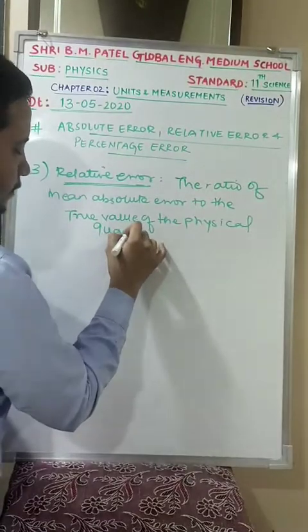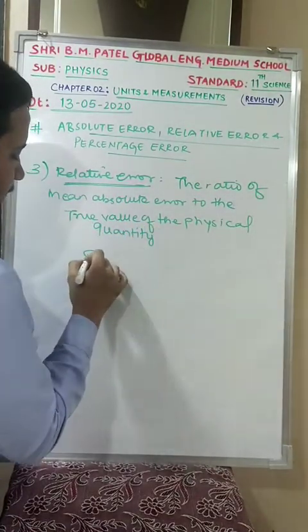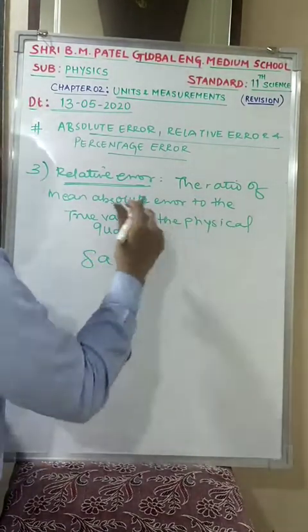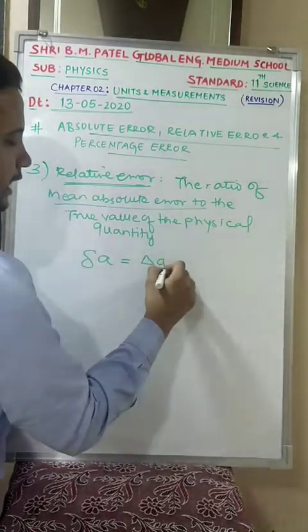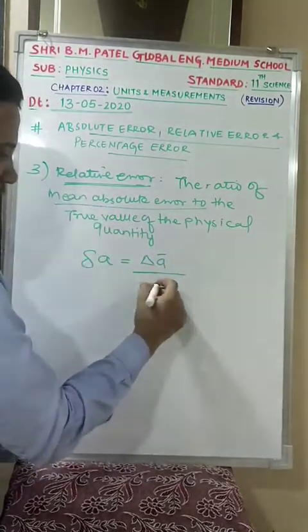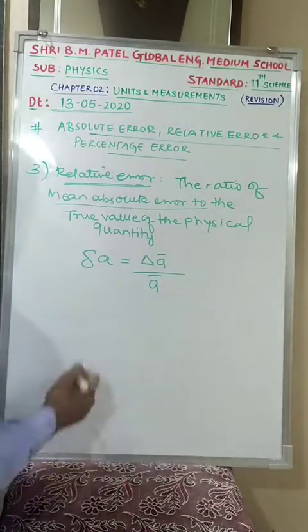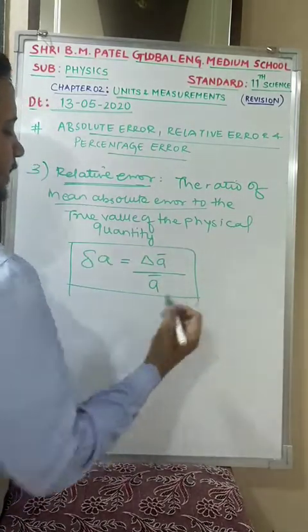Remember, relative error is the ratio of mean absolute error, that is delta A bar, to the true value of the quantity, that is A bar. So my relative error is delta A bar by A bar.